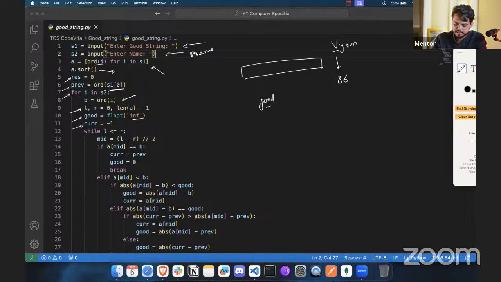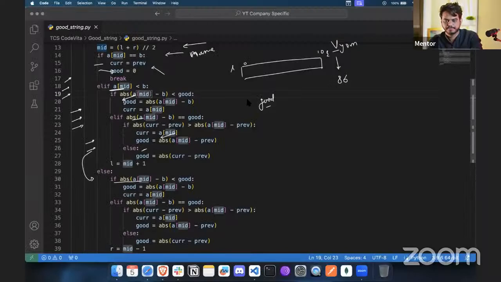So here we are going to implement. So basically, let's say this is the 0 index. This is the index 10. This is L and R. So here we are going to implement the mid. We are going to calculate the mid first, and we will check if the mid is equal to the value of B. If not, it will jump to the else part where we'll check if the mid is less than equal to B.